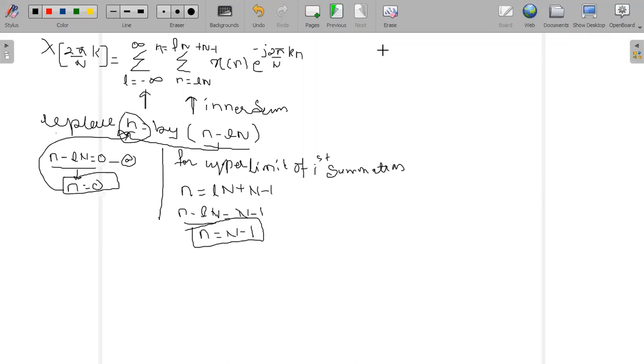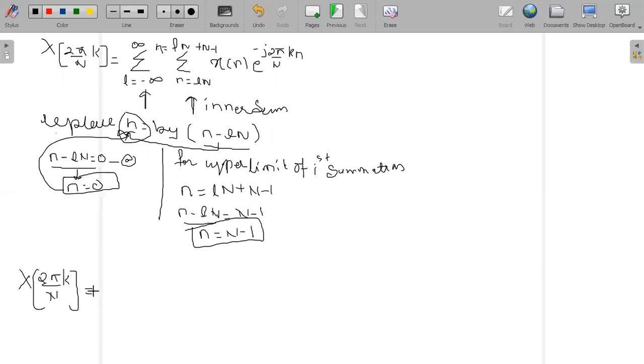Now let us change the condition and put the values. Take the formula which we have taken, that is capital X of 2 pi divided by n multiplied by k.